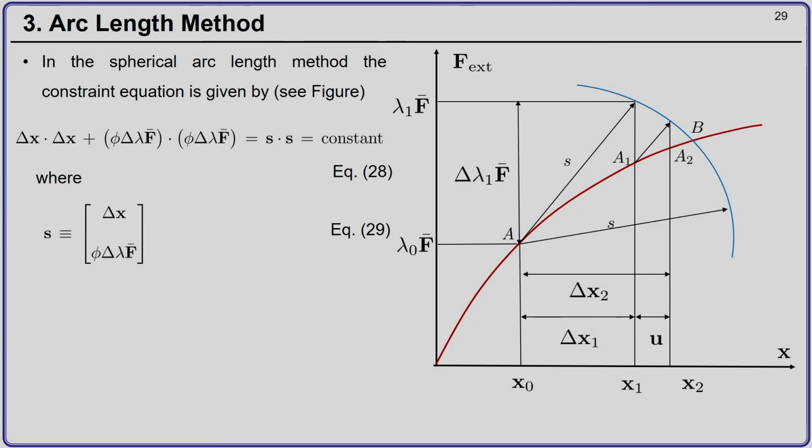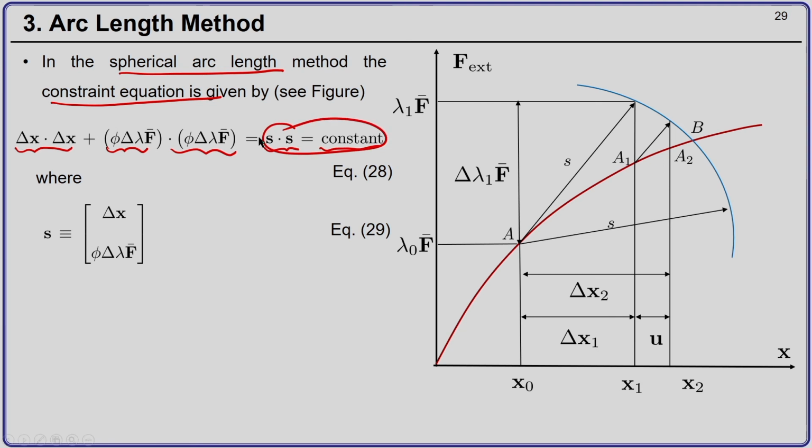Now, the idea of the spherical arc length method is that the constraint equation is given by delta x dot delta x plus a scalar constant phi delta lambda f bar dot delta lambda f bar equal to s dot s, which is equal to a constant.